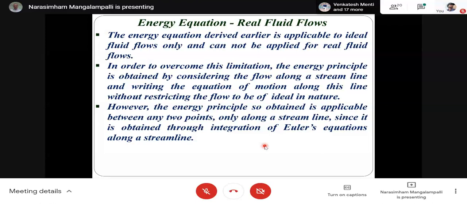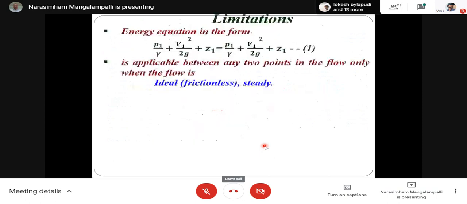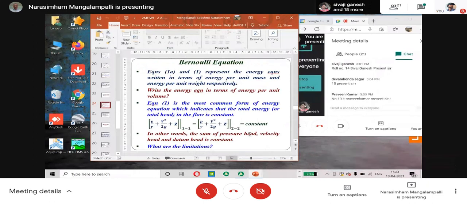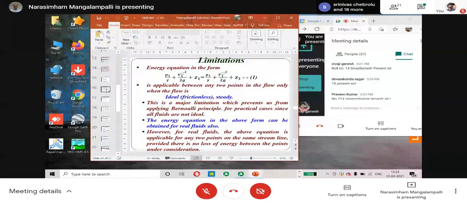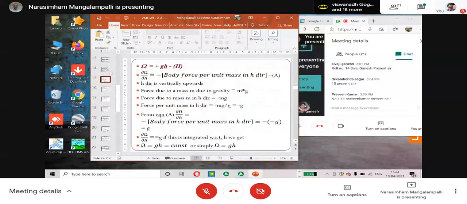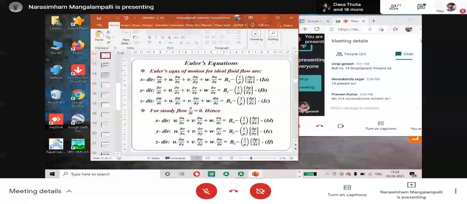However, the energy principle so obtained is applicable between any 2 points only along a streamline, since it is obtained through integration of Euler's equation along a streamline. Now, we have derived the Euler's equation. See, this is the Euler's equation. These are Euler's equations.